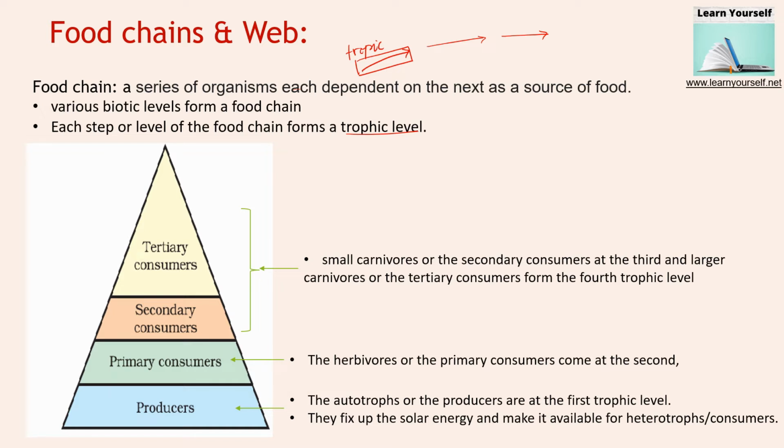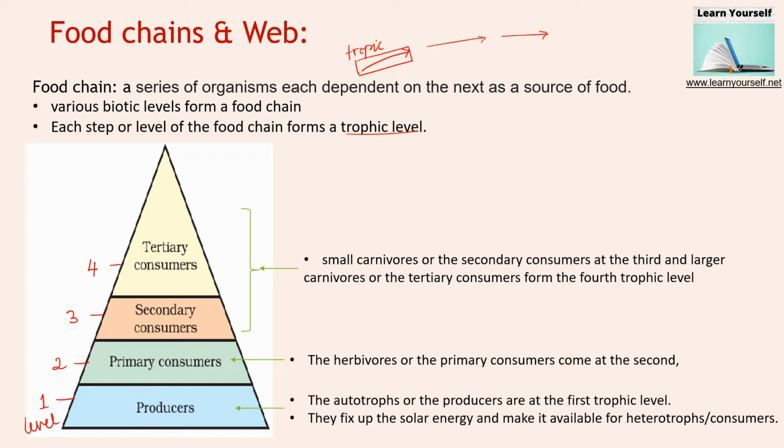The autotrophs, or producers, are at the first trophic level. This is the first trophic level, this is the second trophic level, this is the third trophic level and this is the fourth trophic level. Trophic level means a group of animals or group of consumers which make up an entire level.